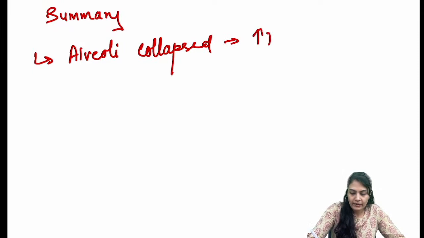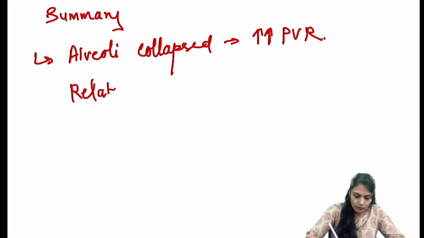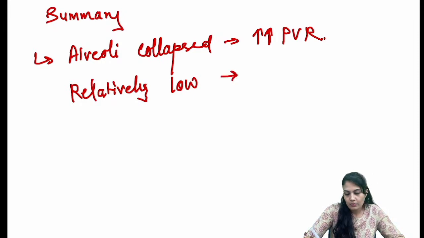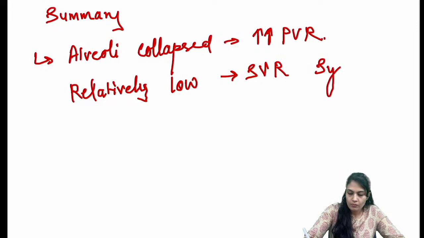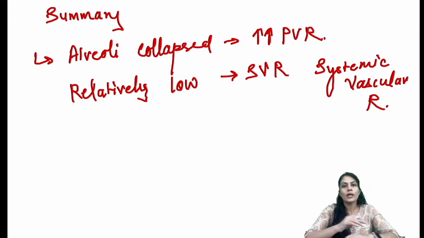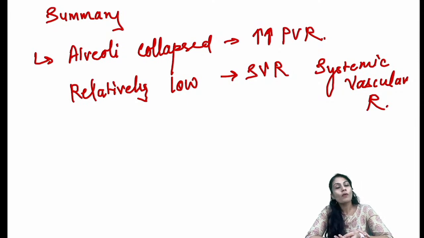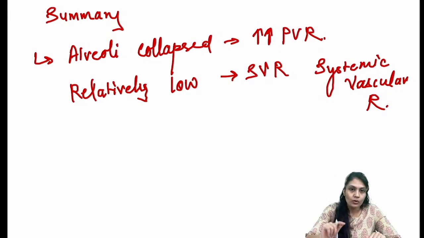So very, very high pulmonary vascular resistance and relatively low systemic vascular resistance. Low systemic vascular resistance, and most of the blood is going to go via the systemic circulation towards the placenta again for the oxygenation.